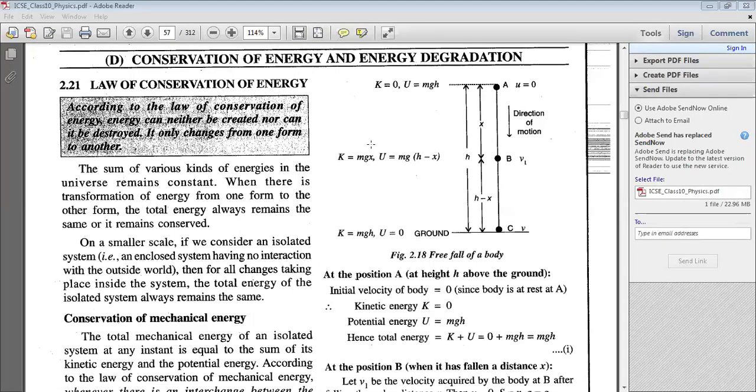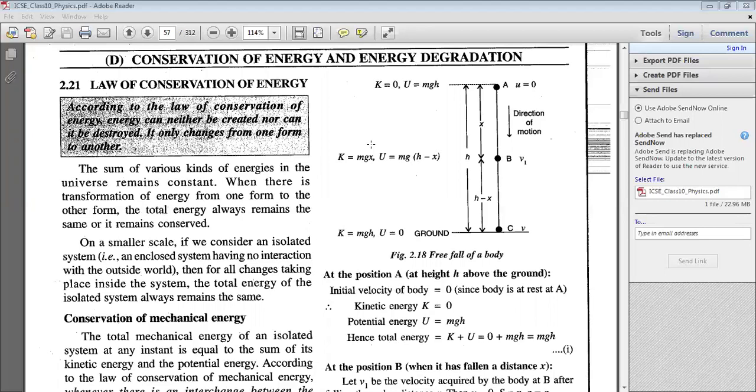Now, whenever some form of energy disappears, another form of energy reappears. So that is why we say that you cannot create energy, you cannot destroy energy. The sum of the total energy of the universe is a constant. So when there is a transformation of one form of energy to the other, the total energy remains the same, or it remains conserved.